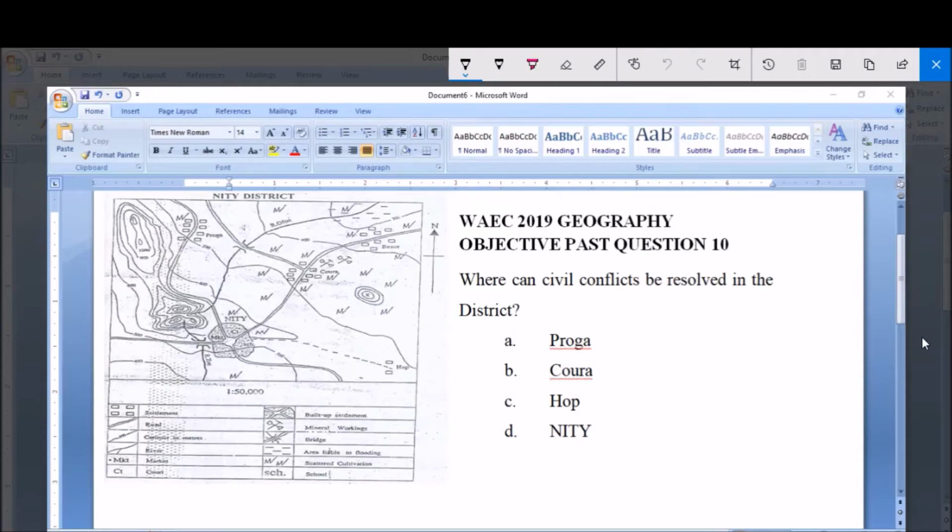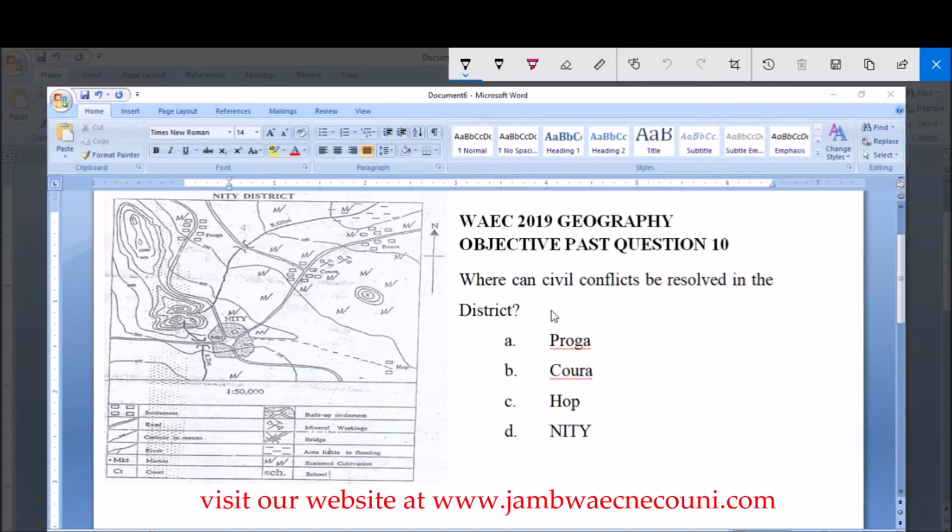Hello, I'm going to be answering WAEC 2019 Geography Objective Past Question 10. Where can civil conflicts be resolved in the district? A. Praga, B. Kora, C. Hop, or D. Niti? So, in order to answer this question, we will refer to the keys given to us